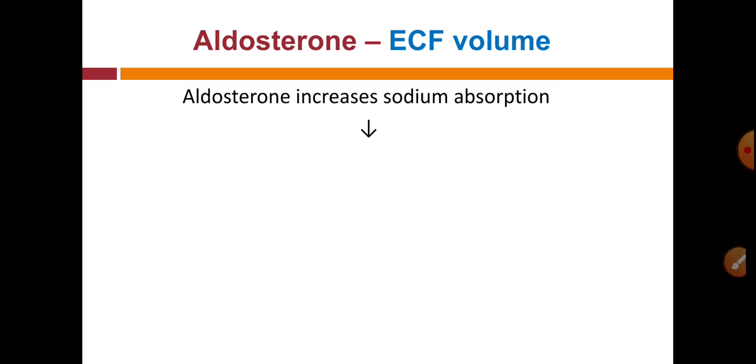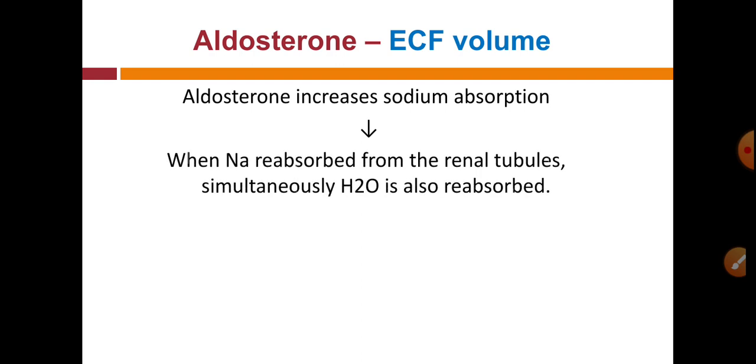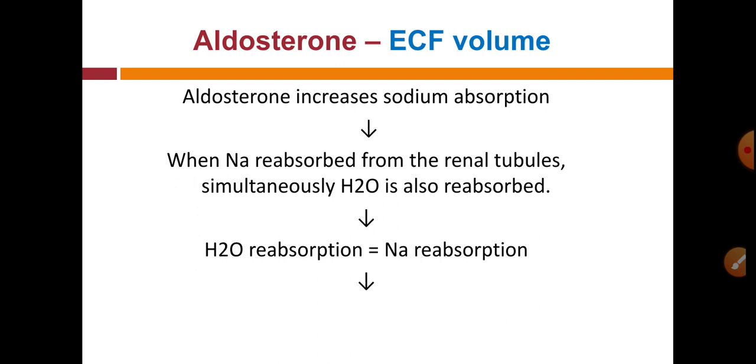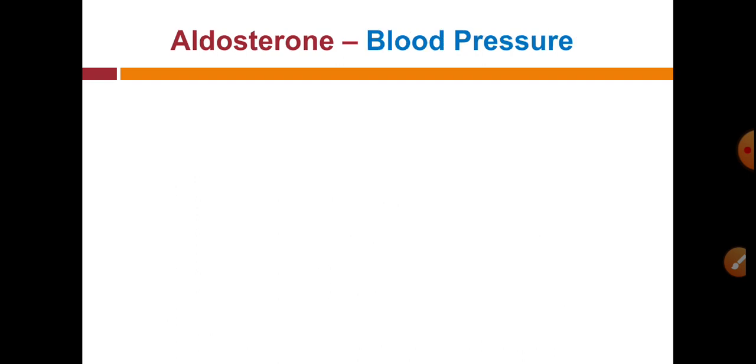So the overall action of aldosterone is to increase sodium reabsorption, and when sodium is reabsorbed, H2O is also reabsorbed in equal quantity. That means H2O reabsorption equals sodium reabsorption, so our ECF, the extracellular fluid, increases.